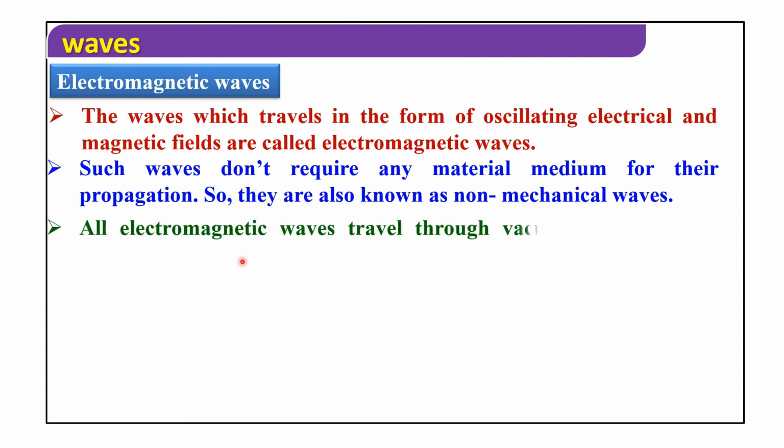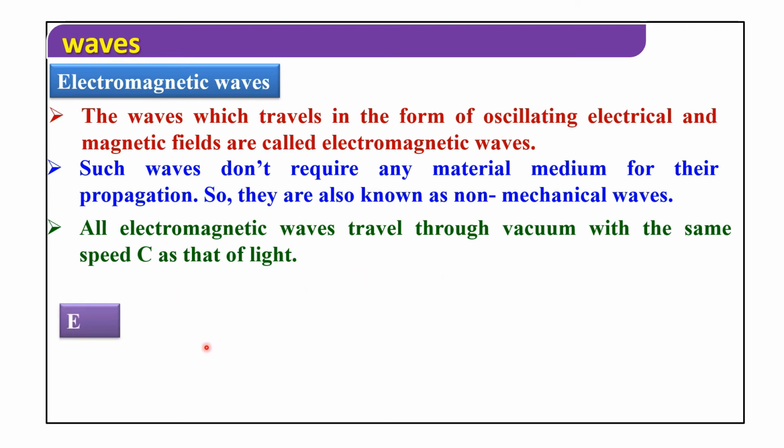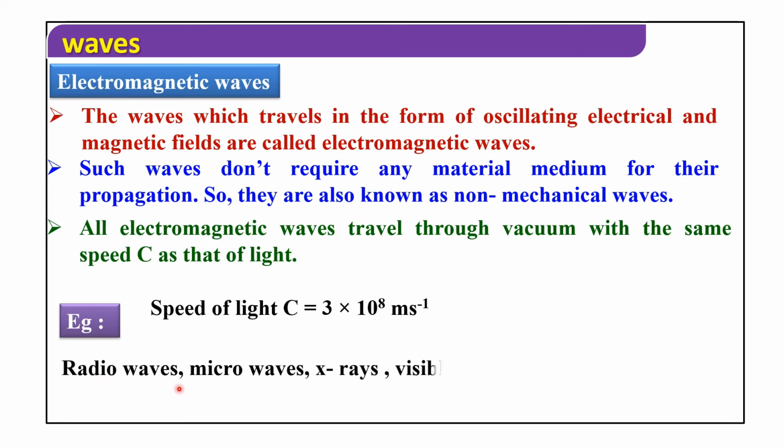All electromagnetic waves travel through vacuum with the same speed c as that of light. Speed of light c is equal to 3 × 10^8 meters per second. Examples: radio waves, microwaves, X-rays, visible and UV light.